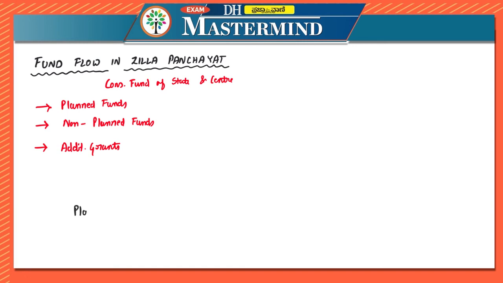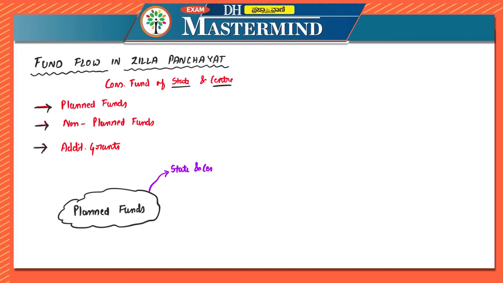Now, what are planned funds? This is a fund which is received from the state and also from the center. We saw that the consolidated fund of state and center will provide the funds through different means: planned, non-planned, and additional grants. For planned funds, you have to remember that the funds are received from both the state and central government for execution of developmental activities.